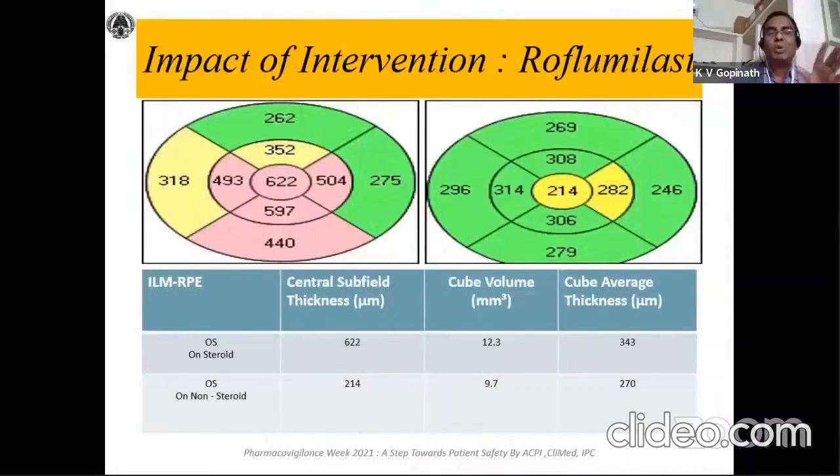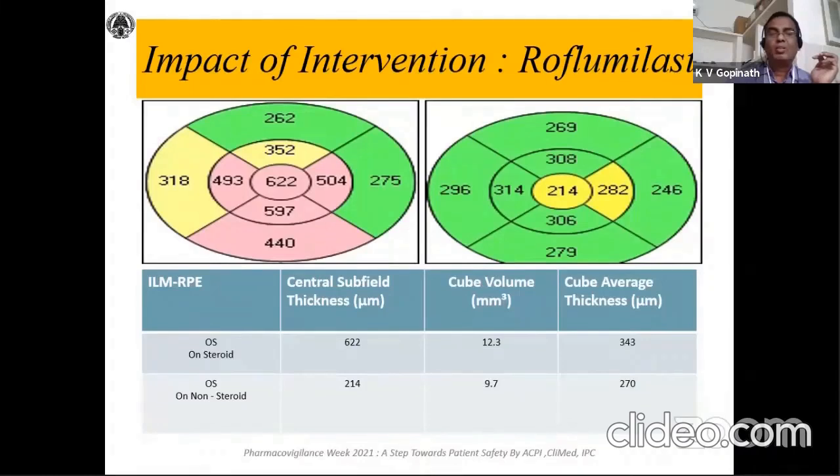See, now I am going to compare. On steroid, what is the value we have, particularly in the left eye. For example, on steroid, the patient has a central subfield of 622 micrometers and a mean of 343.